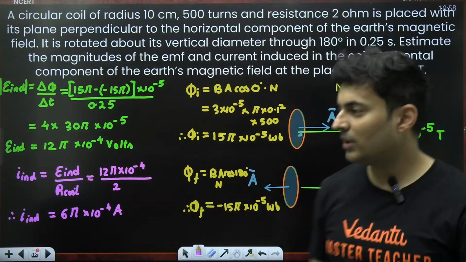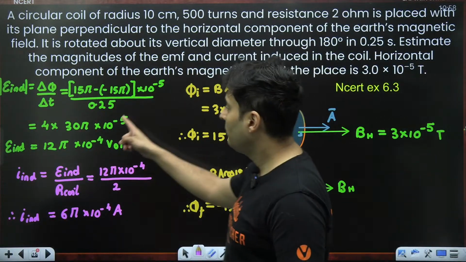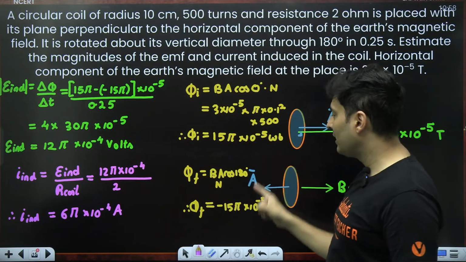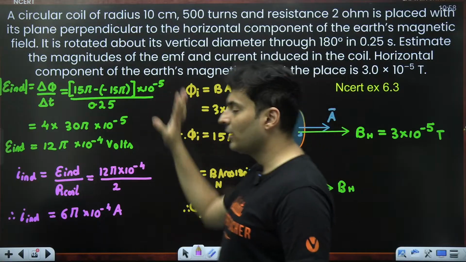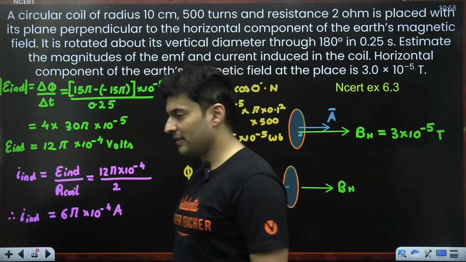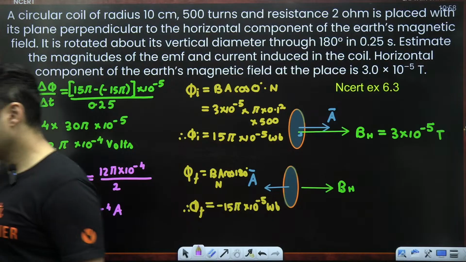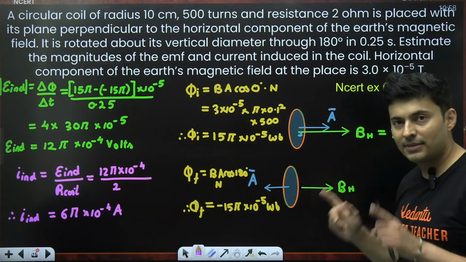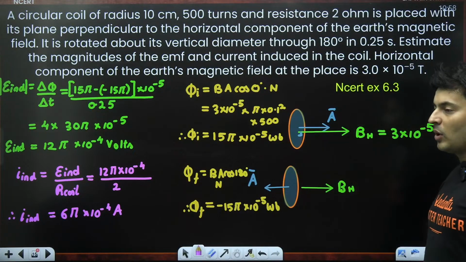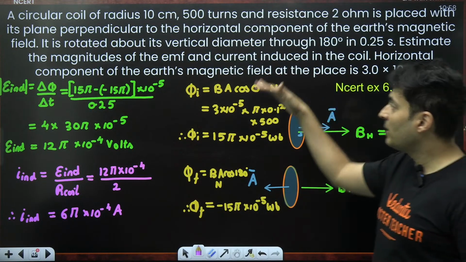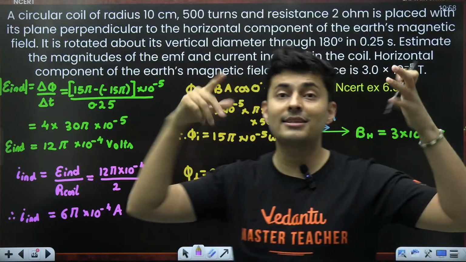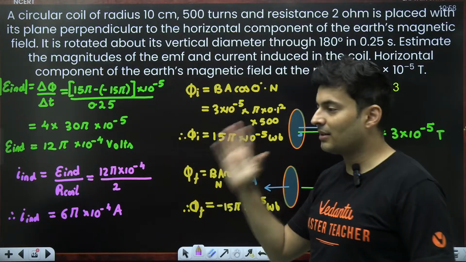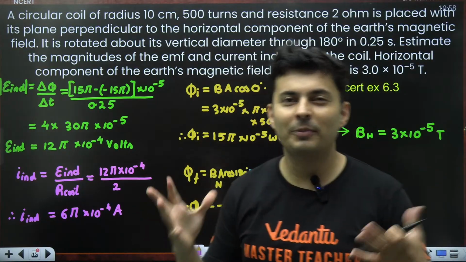Clear, guys, how to solve these kind of questions? Main problem was N. Many people forget the number of turns. If you forget N, everywhere that factor of N will give you a wrong answer. Second thing, angle between the area vector and the magnetic field. If you make a mistake there, again another problem will happen. If you think it was perpendicular, angle is 90 degrees, cos 90 will give you 0. The answer will be 0 then. So we will make another mistake.